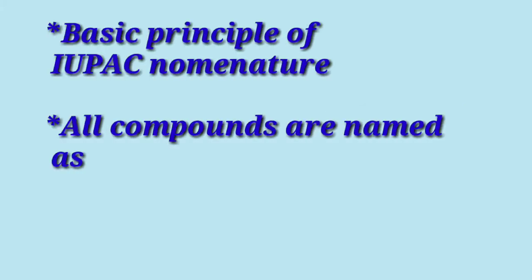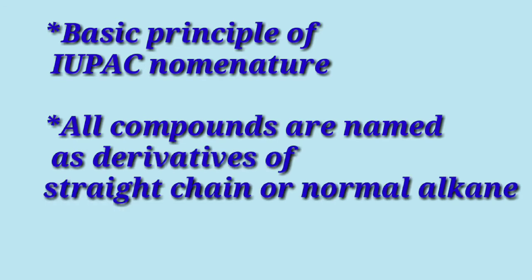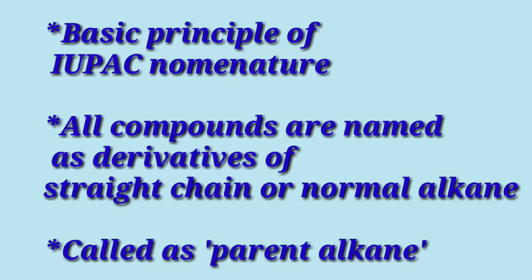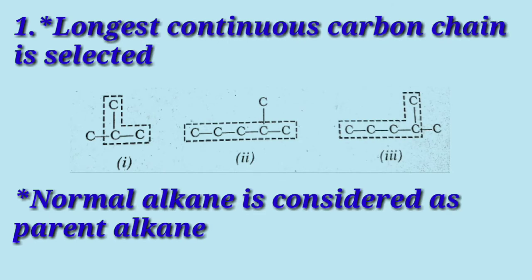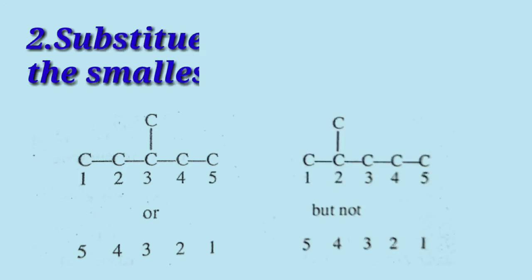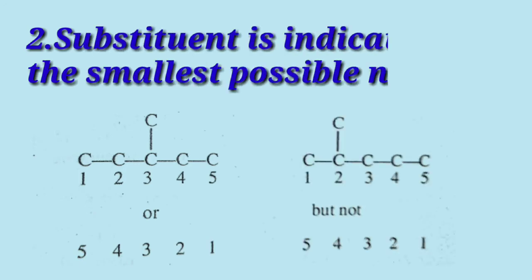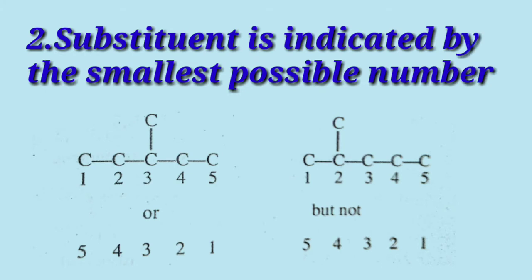Students, the basic principle of IUPAC nomenclature is that all compounds are named as derivatives of straight chain or normal alkane, which is called the parent alkane. So the first rule states that the longest continuous carbon chain is selected and the corresponding normal alkane is considered as the parent alkane. Second, the longest carbon chain is numbered from the end nearest to the branch or substituent. That is, the substituent is indicated by the smallest possible number.